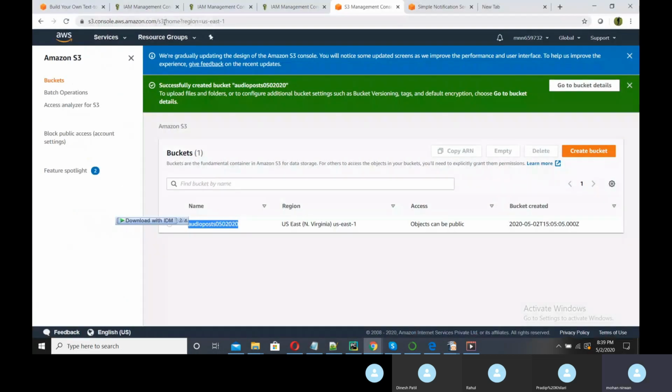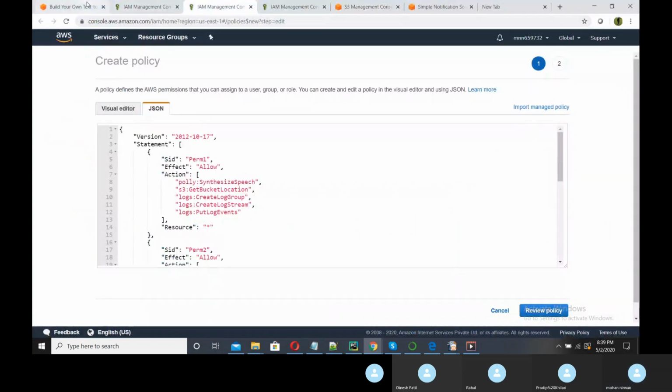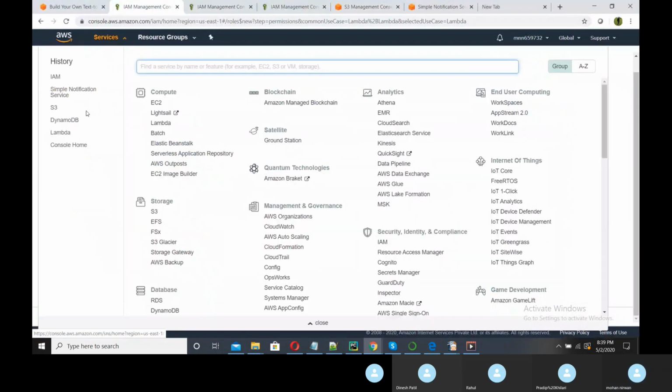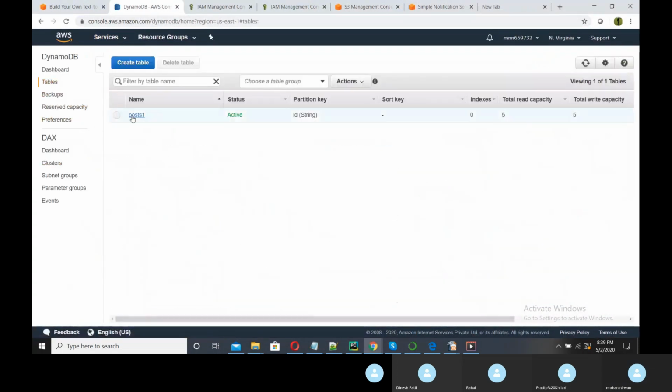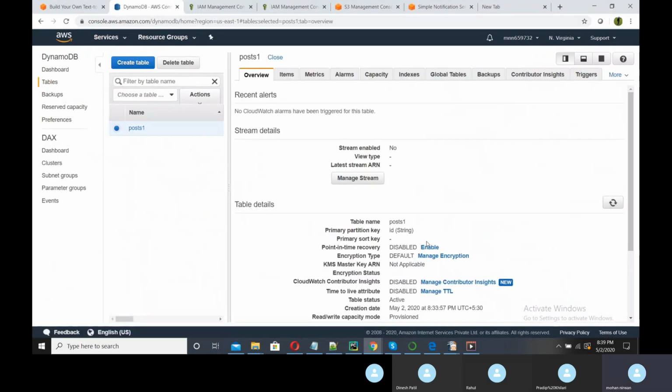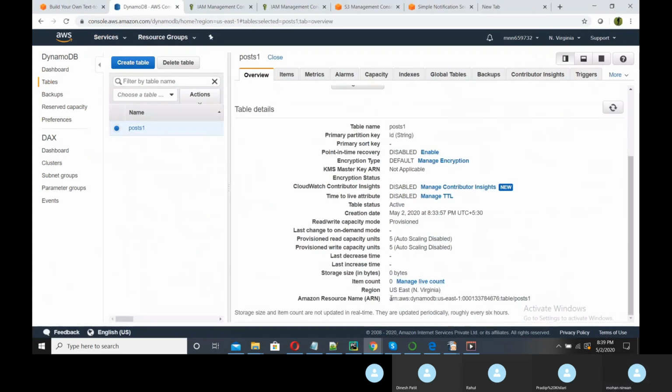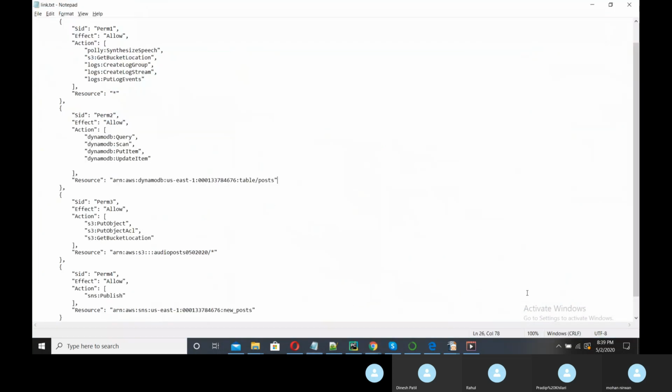So it is in my DynamoDB, this one, right?